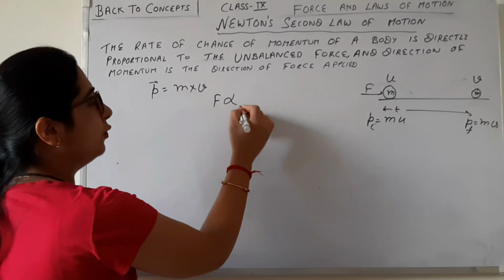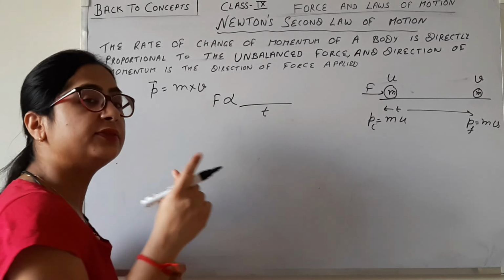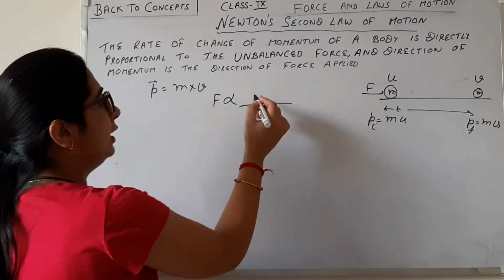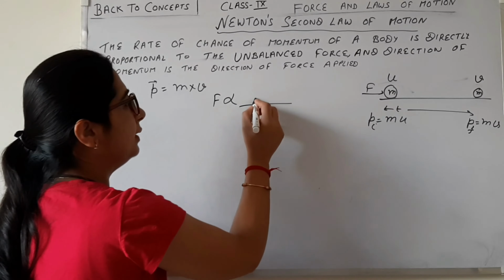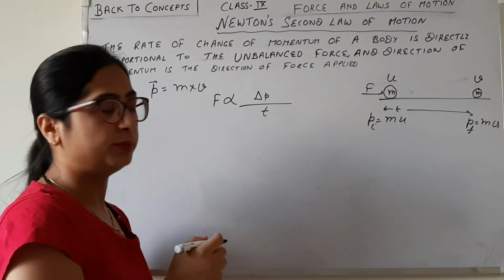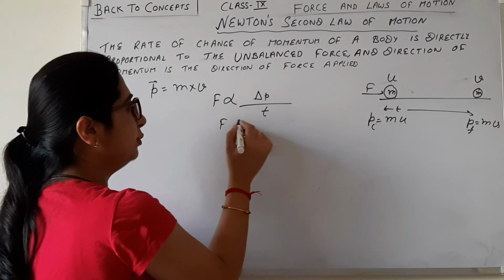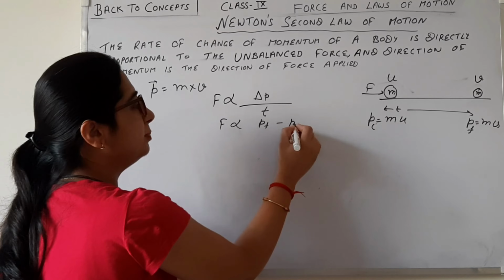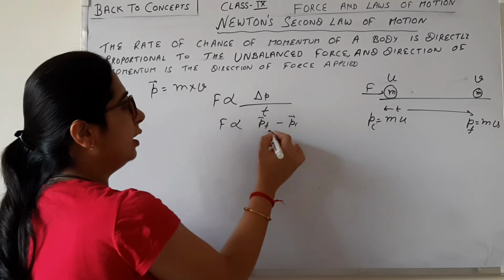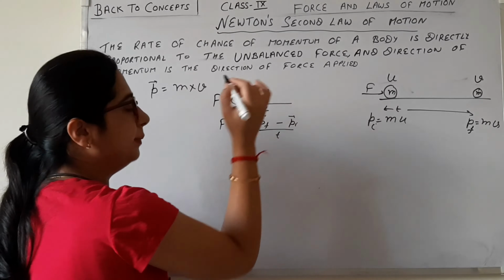Okay, so let's convert the definition into a mathematical formulation. What's the rate? Rate means with respect to time. Rate of change of momentum. What's the change here? Final momentum minus initial momentum is the change in momentum. So that is P final minus P initial upon time taken.